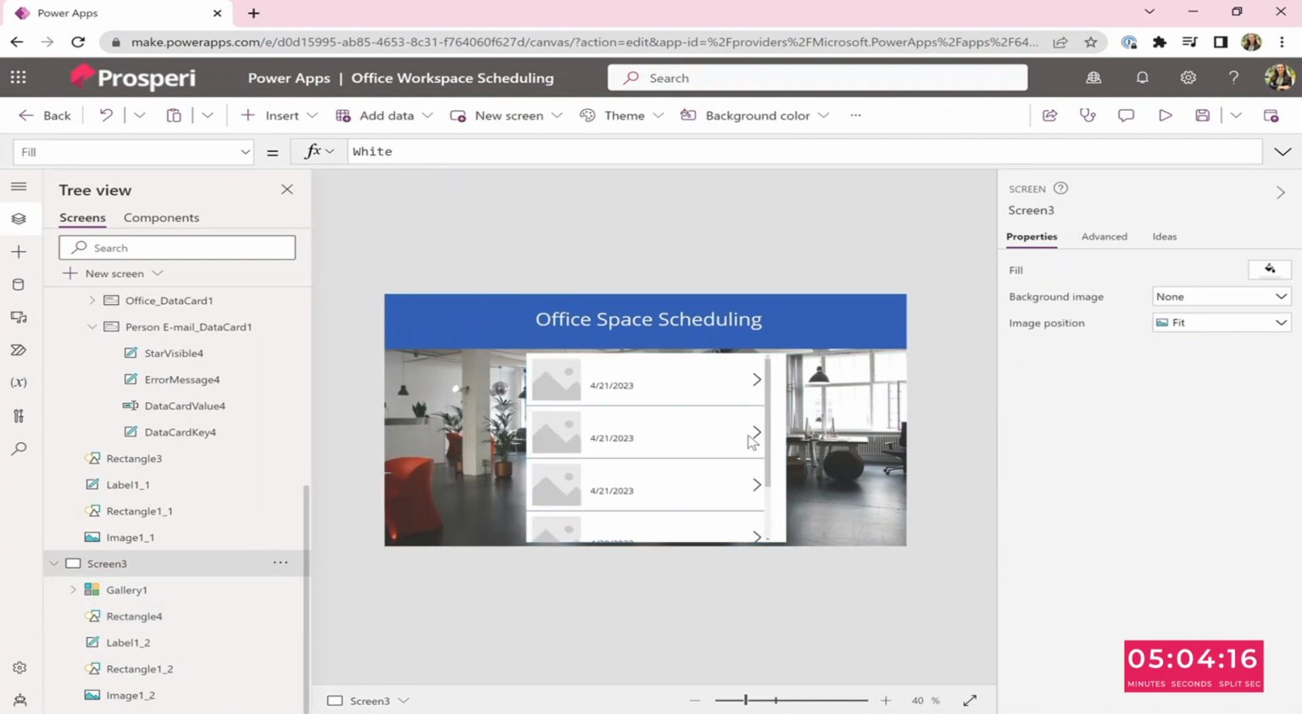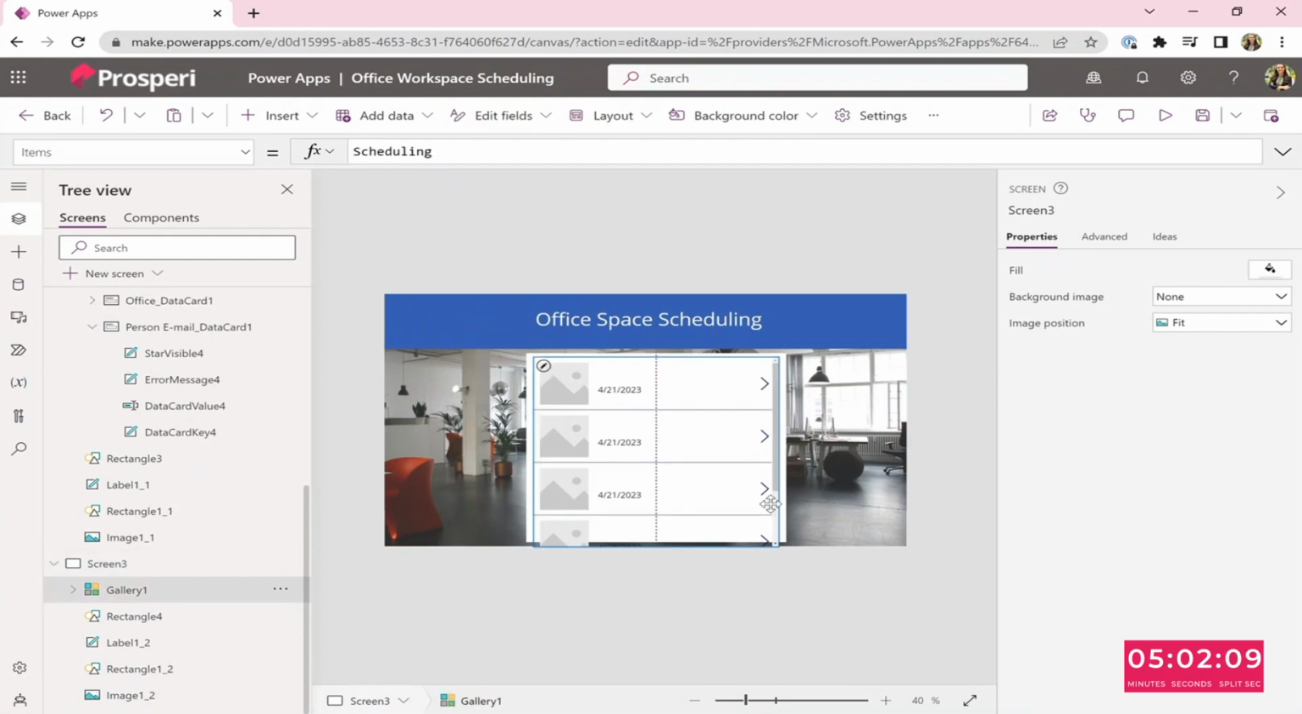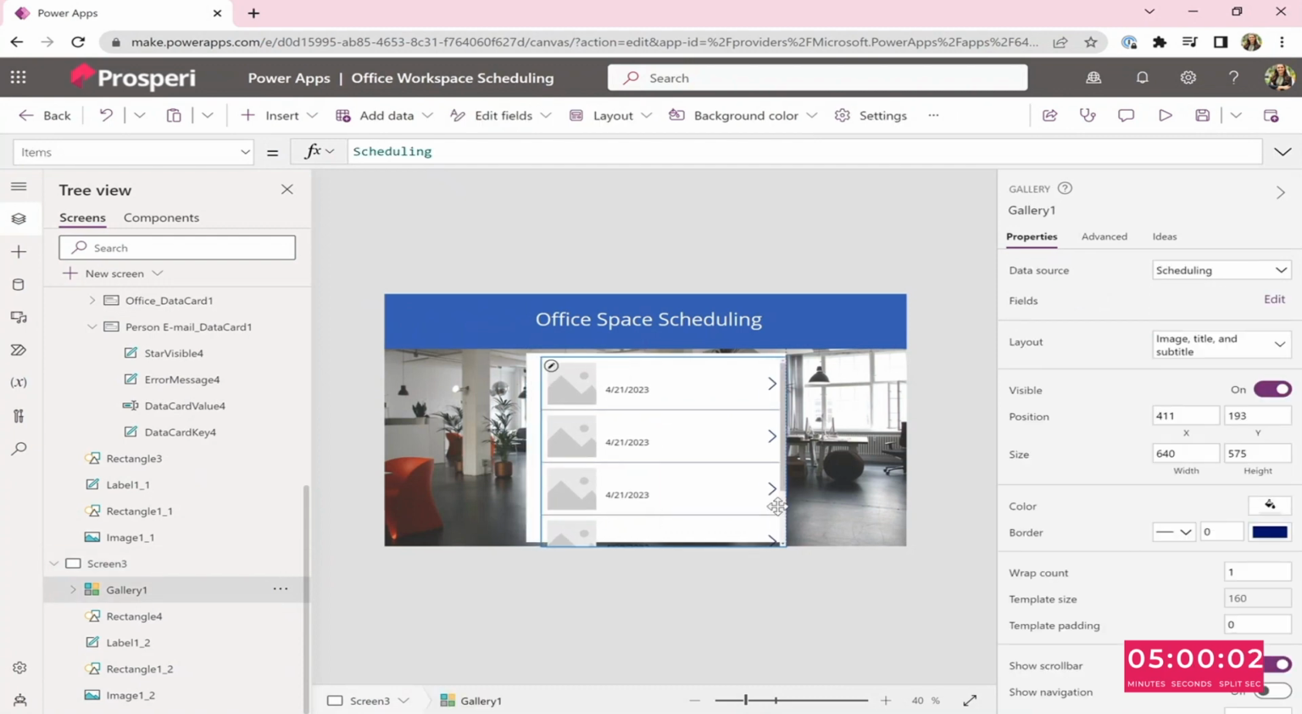Okay. Good. Now we're going to do some editing with that gallery because it's not very easy to see what the information is. So just as you clicked it, go to the right side and where you said, okay. Yeah, right there, and go to fields and edit.